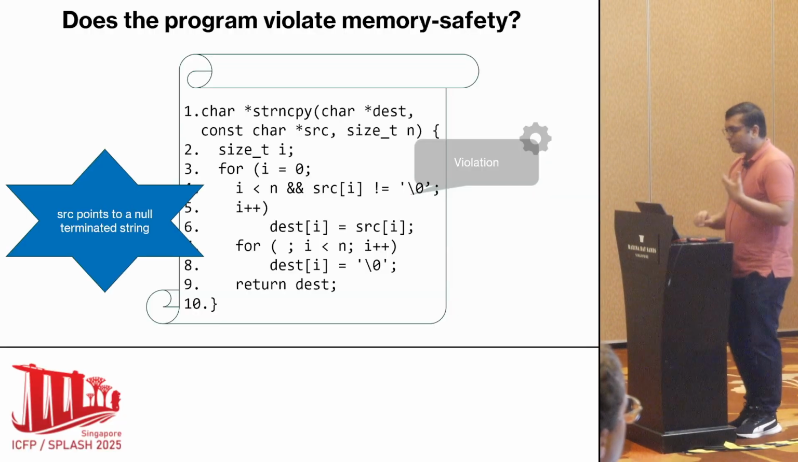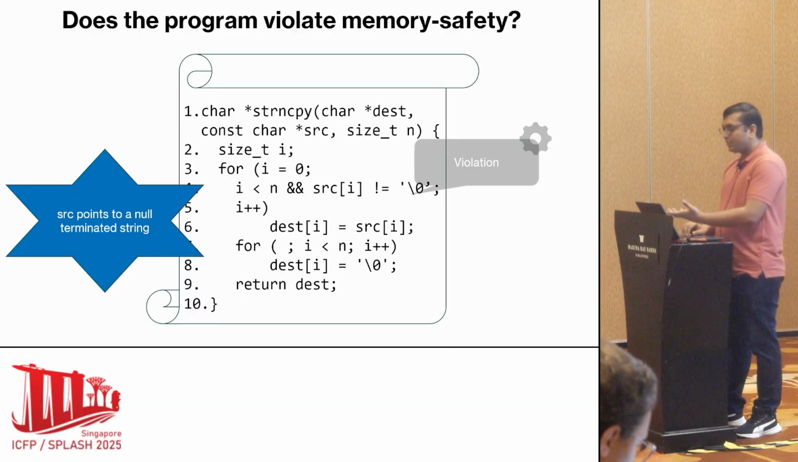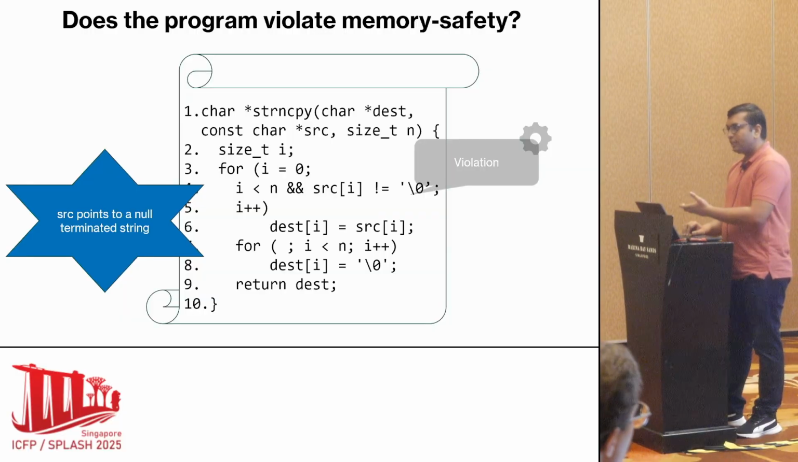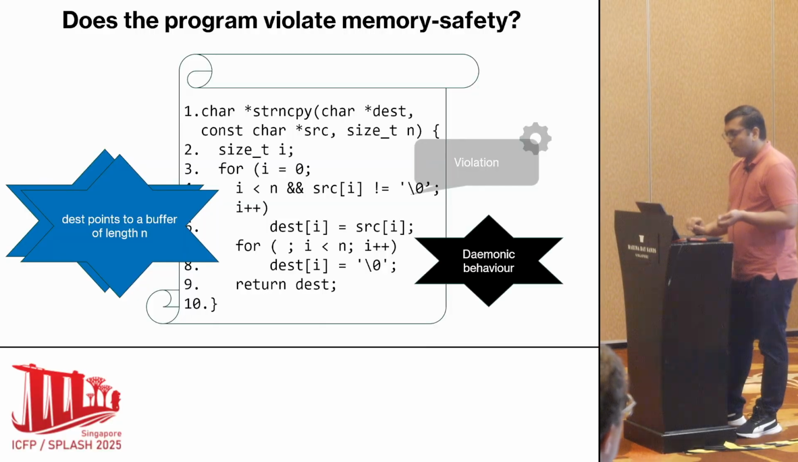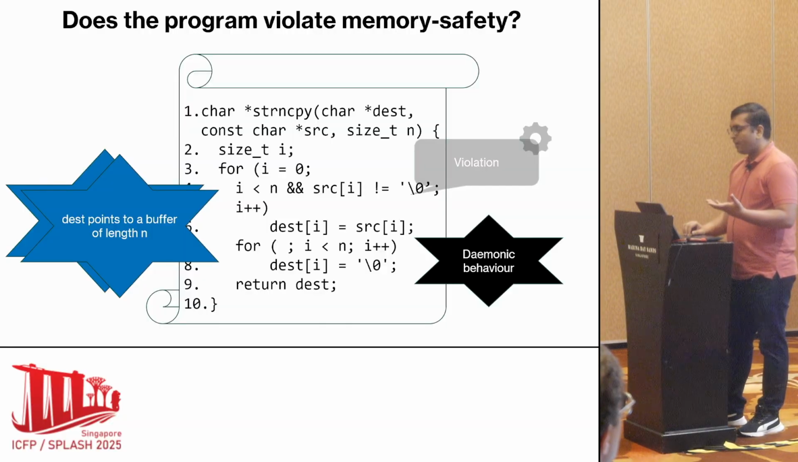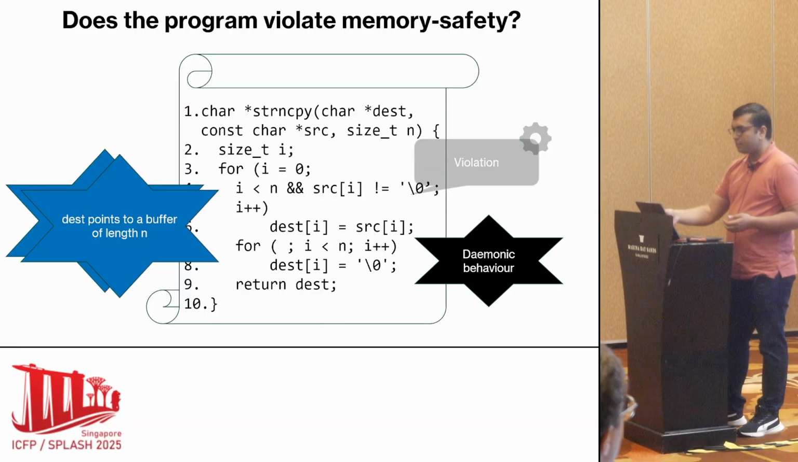But when these functions are called in complete programs, we assume that SRC is always pointing to a null terminated string, and the size of the destination is of length n. But when we give this function to a verifier, it will have demonic behavior. It will assume that the inputs can take any value. So in that case, it will give us these errors at multiple locations.